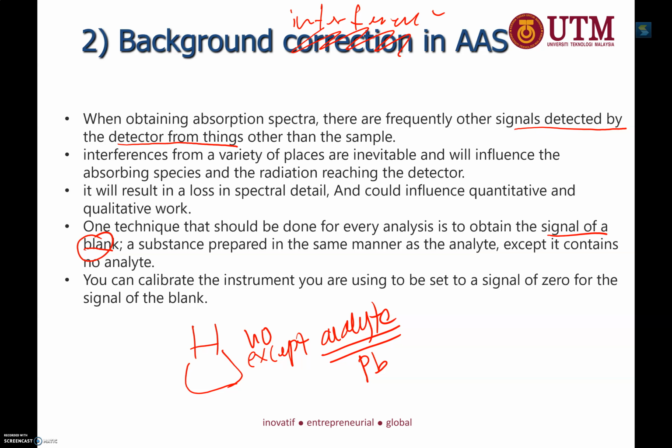But if you detect lead even though you run blank, that's not a problem, because you can always set to a signal of 0 after you correct. That's what we call the corrected signal. Sometimes you get data, right? It shows you corrected signal, means that the instrument deducts the blank signal of Pb beforehand.